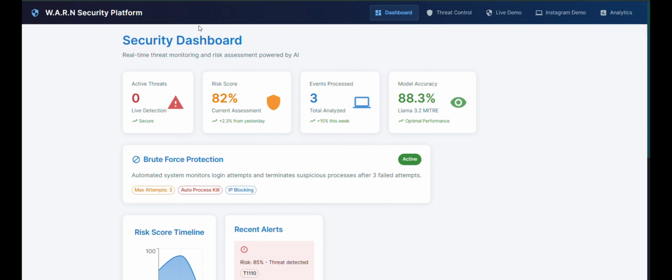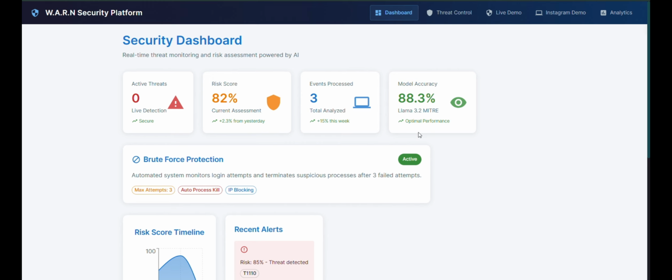Though the paper was titled Endpoint Security Agent, I have named my project WAN, which has its own meaning. WAN stands for Watchdog API for Risk Neutralization. This is a cybersecurity project, though it has a dashboard, a front end part as well. The front end is built using React, and the back end is built using Flask.